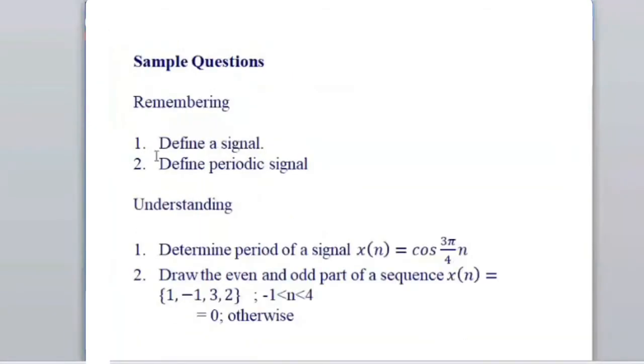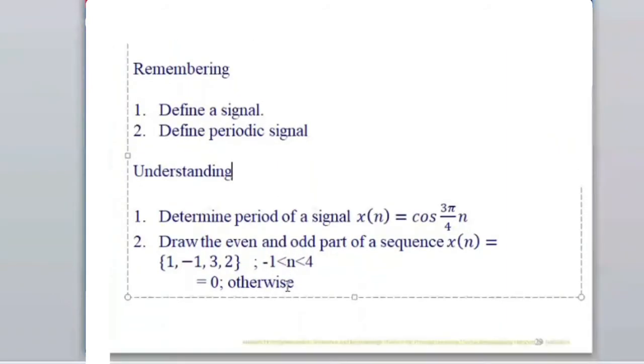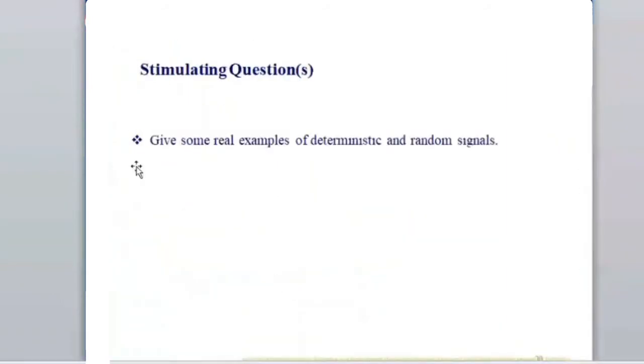And this is the remembering question: define a signal, define a periodic signal. Understanding means you should have some understanding, you cannot just learn by heart and answer this question. So determine the period of the signal x of n, how to find the period, and draw the even and odd part of the signal. So these are some of the sample questions. And a stimulating question is: give some real examples of deterministic and random signals.